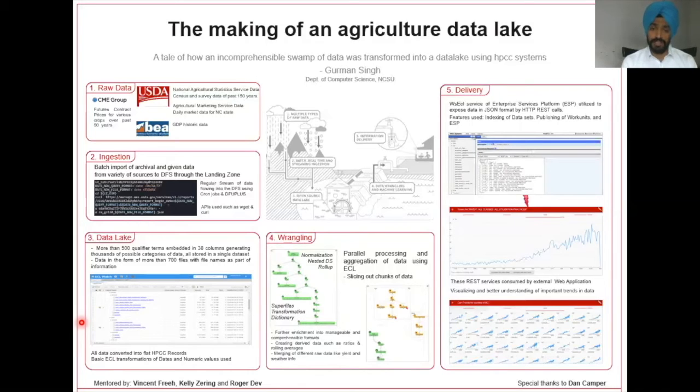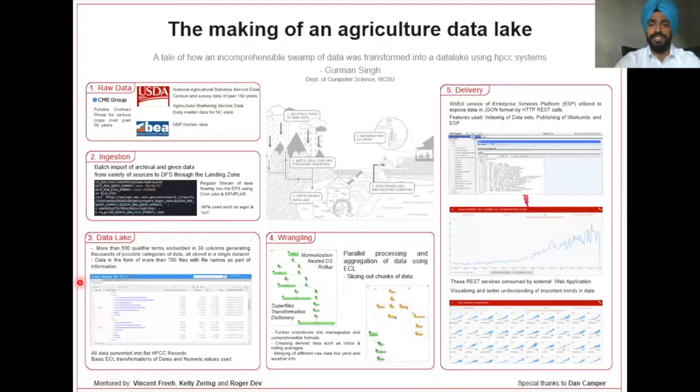The main challenge with the NAS dataset is that even though it covers a large variety of data types, such as crop yield, area planted, etc., all the various types of data are aggregated together using the same set of attributes, which makes it a very difficult task to identify and extract different types of agriculture data from this dataset. During our initial analysis, when we grouped the various attributes of the dataset, we learned that there are more than 58,000 different types of data in this dataset that we can work with. But it is all mixed together in a single table using the same attributes.